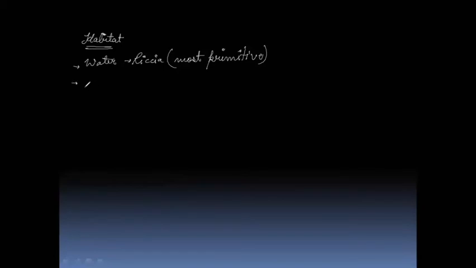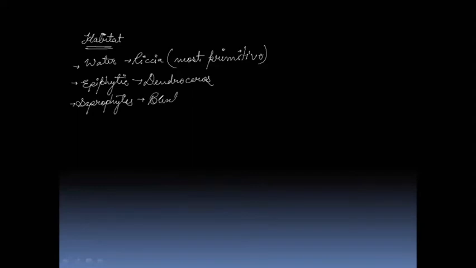Then we have epiphytic. First was water as habitat, then is epiphytic, means those who live on other plants. Epiphytic bryophytes, example is Dendroceros. Then we have saprophytes, which love to live on dead and decaying organic matter. So saprophytes, and it includes two examples. One is Buxbaumia, another one is Cryptothallus.